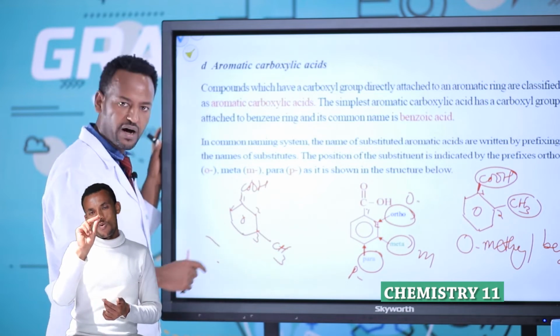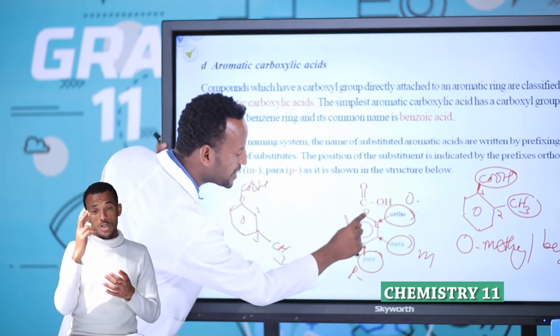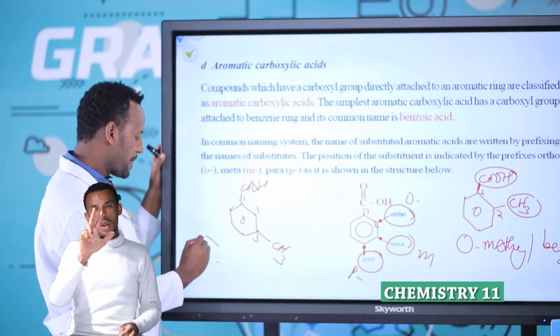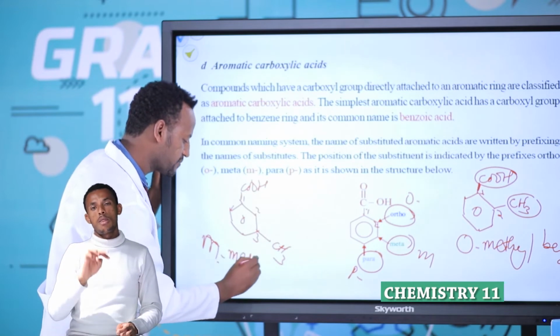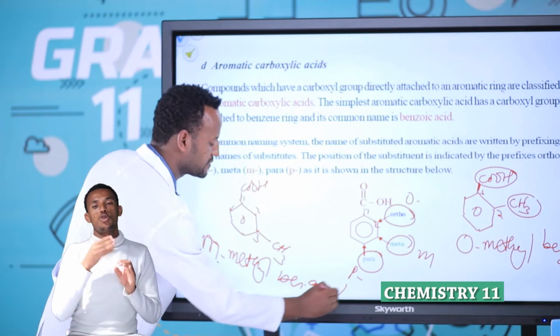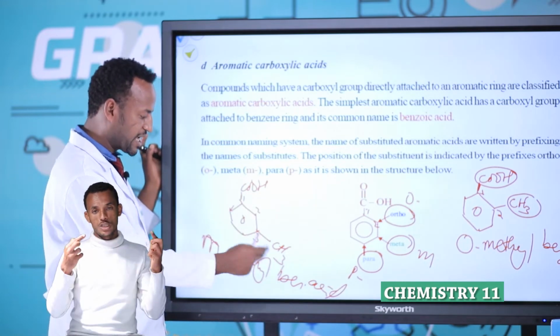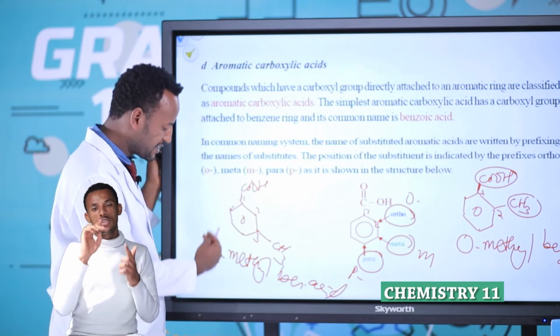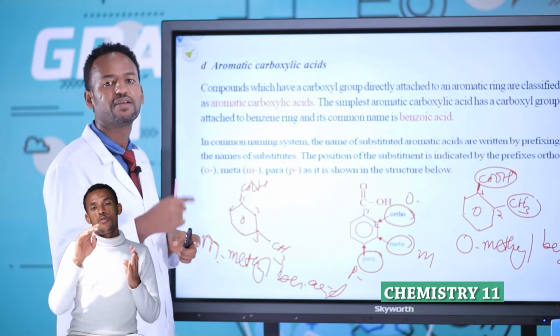No. Is it para? No. This is meta because it is the third position. 1, 2, 3. Meta, simply M. Metamethyl benzoic acid. The second position, orthomethyl benzoic acid. The third, metamethyl benzoic acid. The fourth, para-methyl benzoic acid.